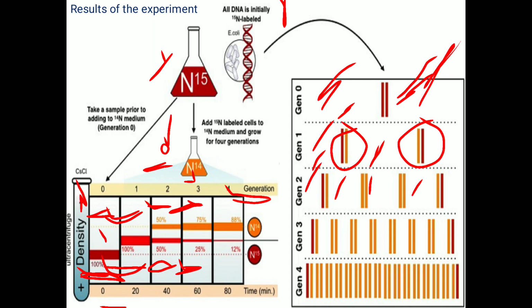And in generation 3, these two strands act as templates, one for this and one for this, and for this also one for this and one for this, in this way. So here it consists of N14, a single band, and all the remaining DNA strands are with N14, because the only source of nitrogen is N14, which is present in the medium. So after generation 4, the N15 is remaining constant and N14 is increasing. That's why this band increased in thickness after the 4th generation.